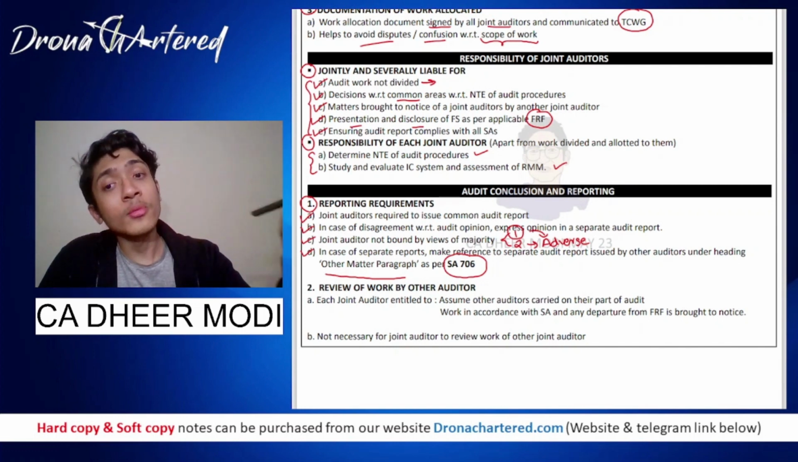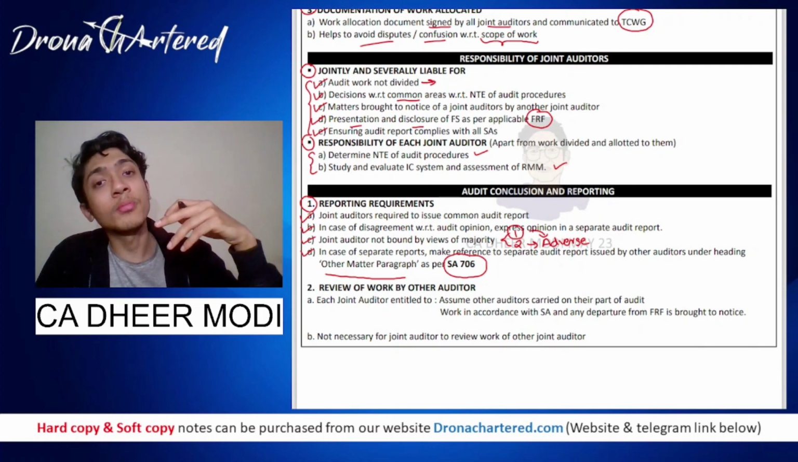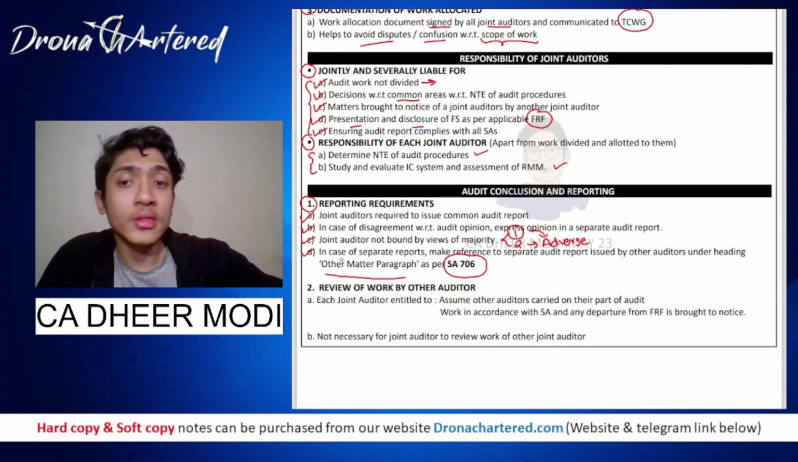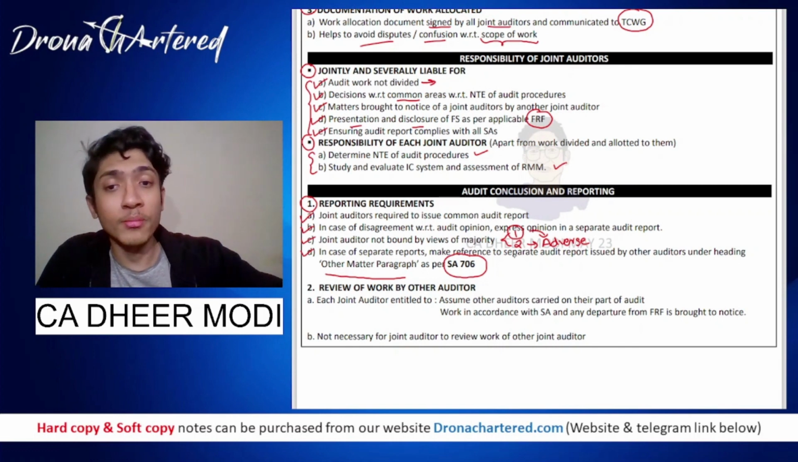They will also have to mention in their other matter paragraph that this is our report and there has been another report issued by Dheer and firm, etc. So this they will have to mention in the other matter paragraph, that is your SA 706. Very important point.